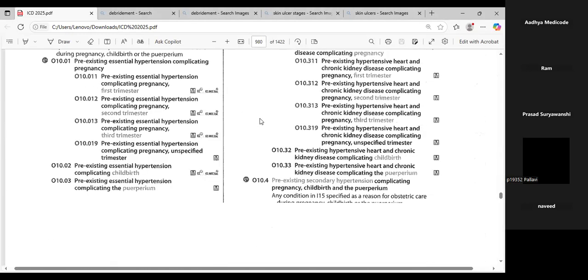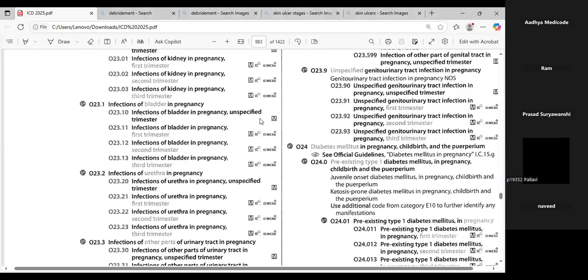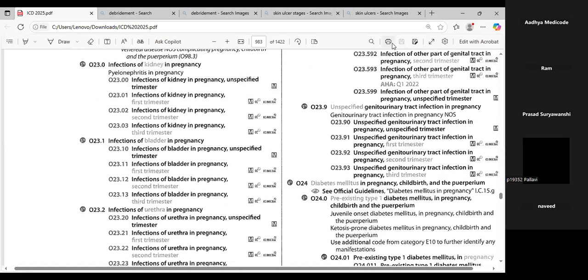Here we have the O series. Let's see O23.1, infections of bladder in pregnancy. Here you can see it is said as unspecified trimester. We have first trimester, second trimester, third trimester, so you need to check it out.